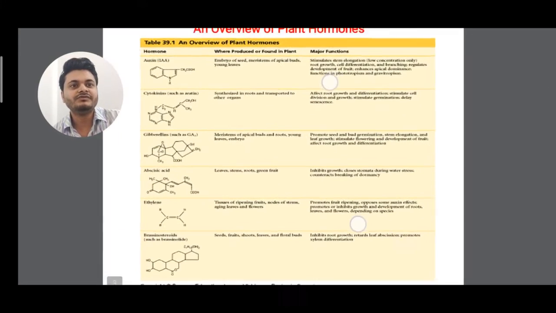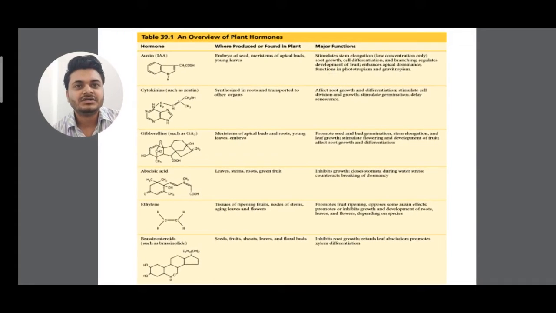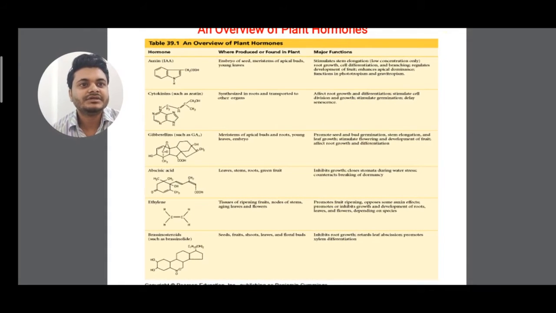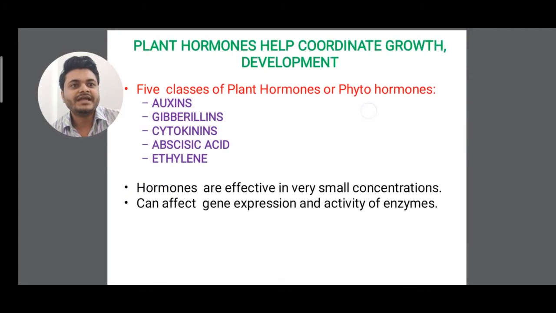So this is an overview of plant hormones. You can see all the hormone diagrams I have given. For auxins I have given indole acetic acid as an example. Clear? Where they are produced and found, you go through it. Major functions are given. Plant hormones help coordinate growth and development. There are 5: auxin, gibberellin, cytokinin, abscisic acid, ethylene. Hormones are effective in very small concentrations. They can affect gene expression and the activity of enzymes.